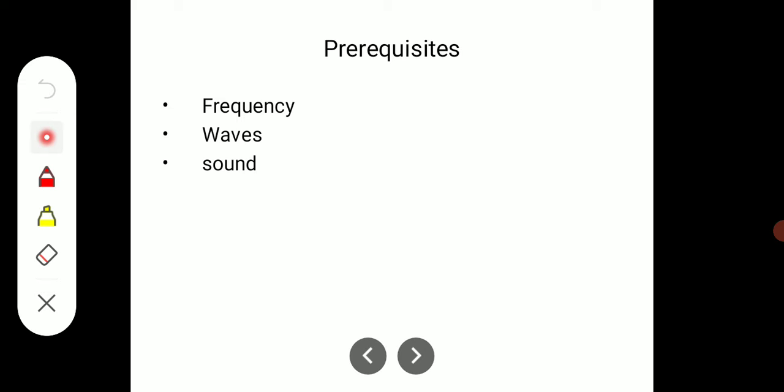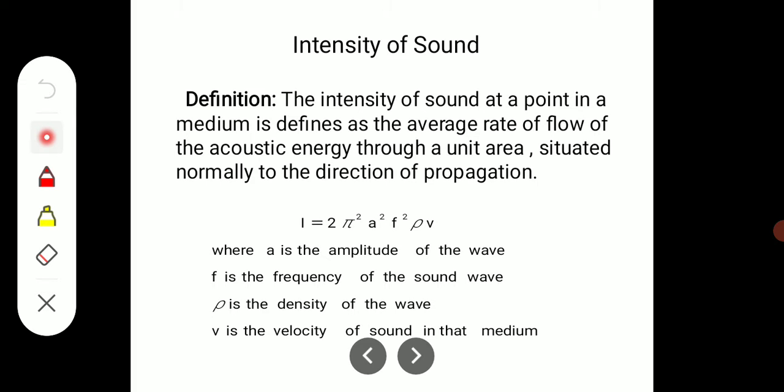So, we need the frequency, waves, and what is nothing but the sound and the velocity and all. So, here we are going to derive the expression for the intensity of the sound. Let us see. So, what is this intensity of the sound?